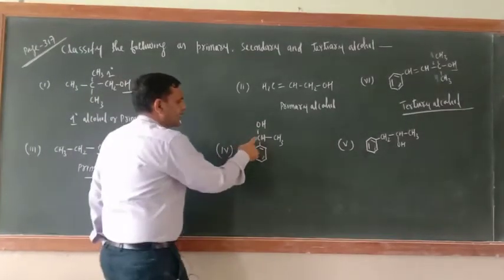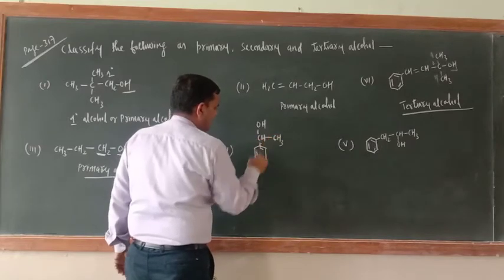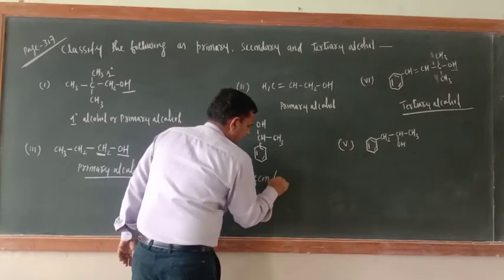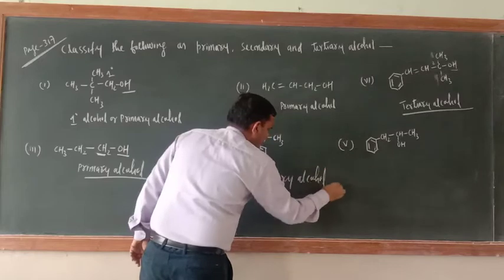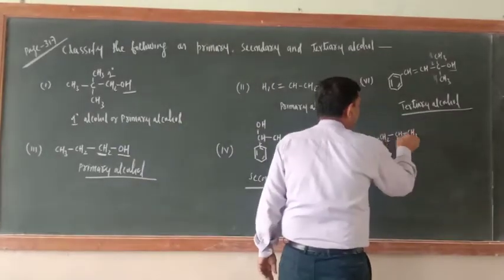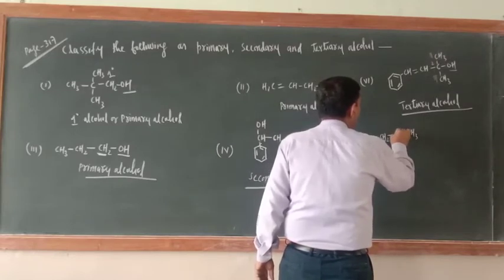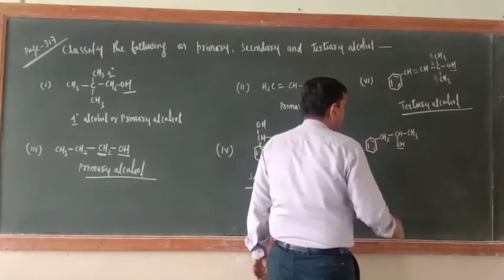What about this one? This carbon atom is bonded with this carbon atom and this carbon atom. So this is secondary alcohol, or 2 degree alcohol. What about this one? OH is bonded with this carbon atom, and in turn this carbon atom is bonded with 2 other carbon atoms.